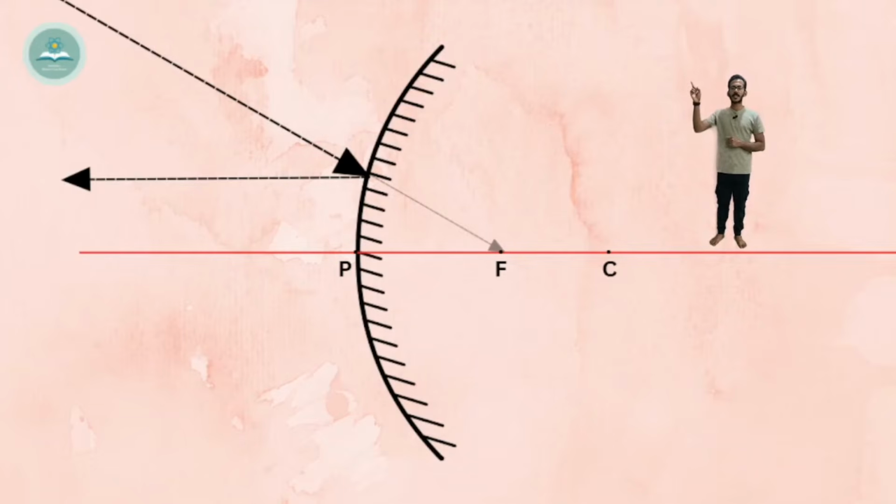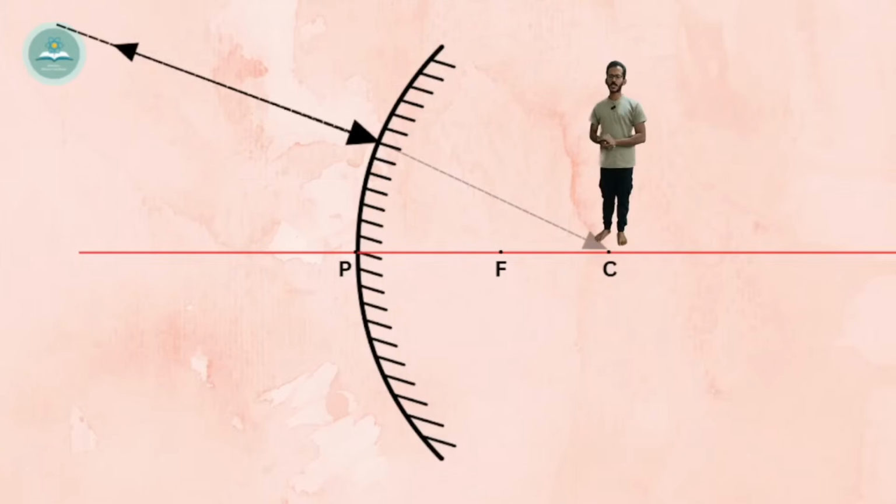Here, the ray of light seems like it's coming and hitting the focus. It can't directly come and hit the focus. It's practically impossible because the focus is inside the mirror. But it seems like the ray of light is coming and hitting the focus. In that case, after hitting the mirror there, the ray will reflect back parallel to the principal axis. So, if a ray of light seems like it's coming to the focus, it will go parallel to the principal axis. If a ray of light is coming parallel to the principal axis, it will just get reflected back in such a way that it seems like it's coming to the focus.